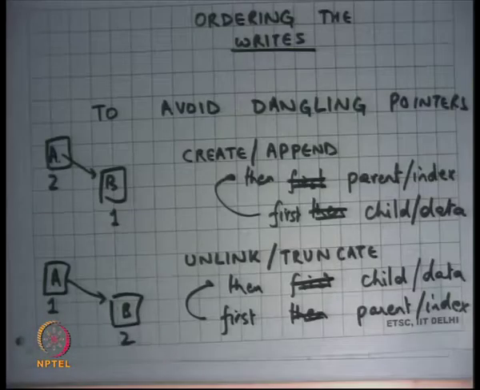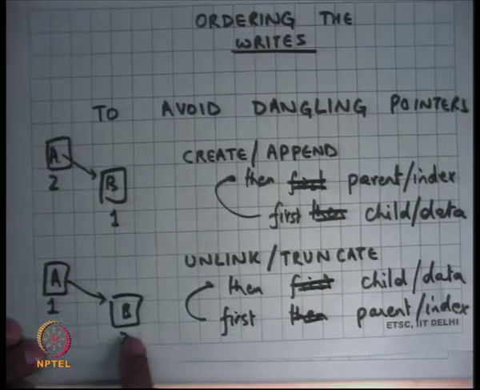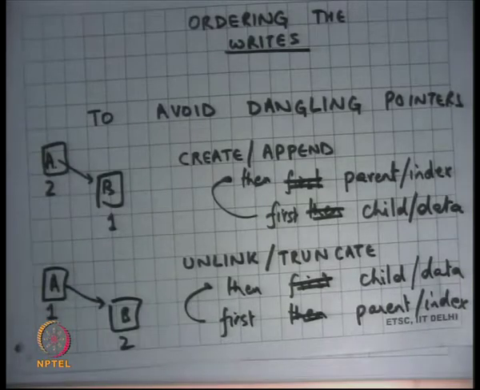So it can happen that in the cache I did this first and this later, but when it was actually flushed to disk this happened before this, right. So there is no use for ordering if there is a cache. Okay. So in general doing sync writes is not very performant, but it has this nice safety property that you can order things to avoid dangling pointers, and this was indeed used for some years in many operating systems in the early days, right. But we know that this has a very big performance penalty.